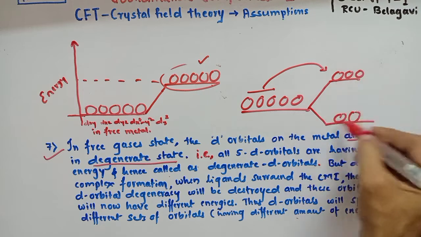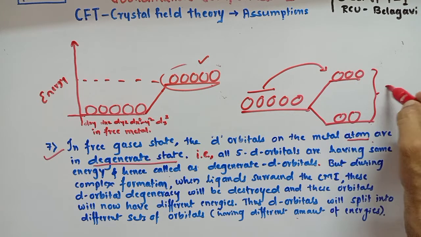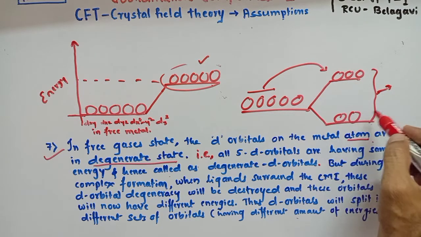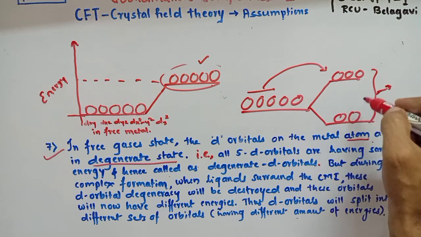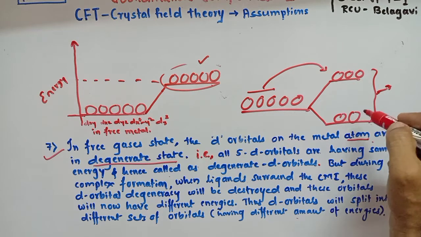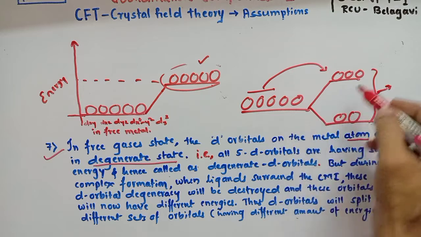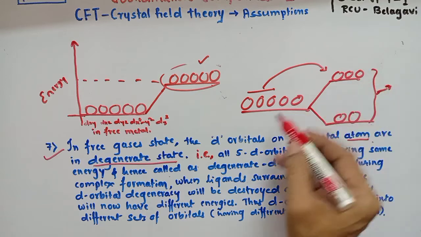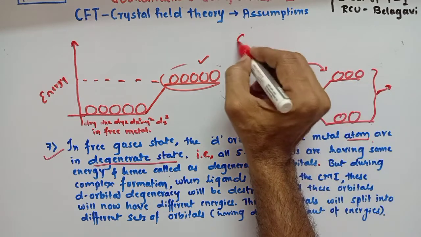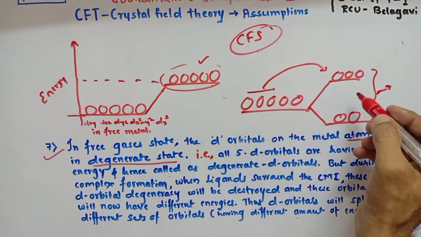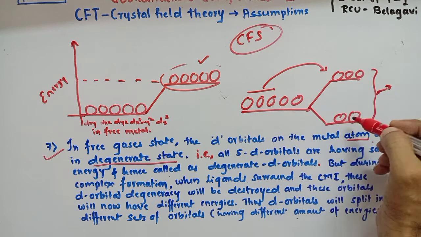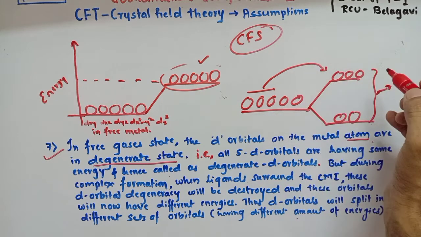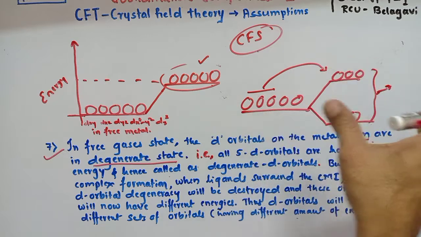Now in such cases we cannot say all the 5d orbitals are in a degenerate state. That means we cannot call these 5d orbitals degenerate d orbitals, because all the 5d orbitals do not have the same amount of energy. Such a splitting of the set of 5d orbitals into different sets of orbitals having different energy is known as crystal field splitting. That means crystal field splitting is nothing but the splitting of the 5d orbitals into different sets of orbitals having different amounts of energy in the presence of a ligand field. This is what we are going to study in this semester.